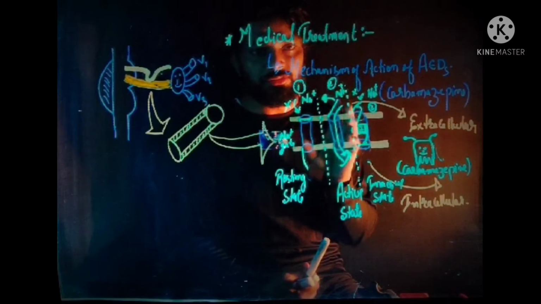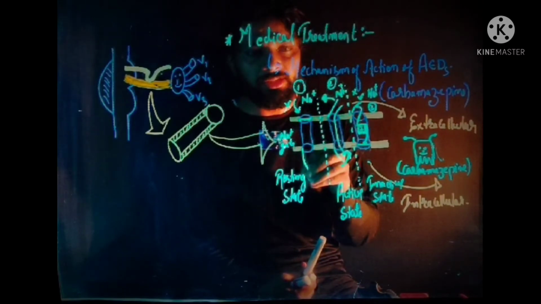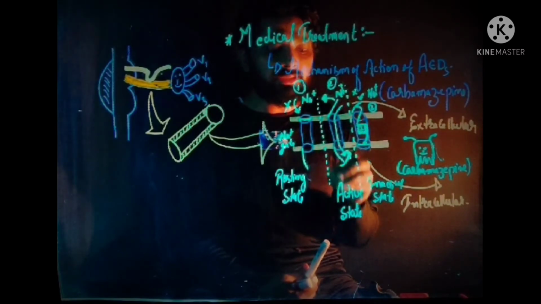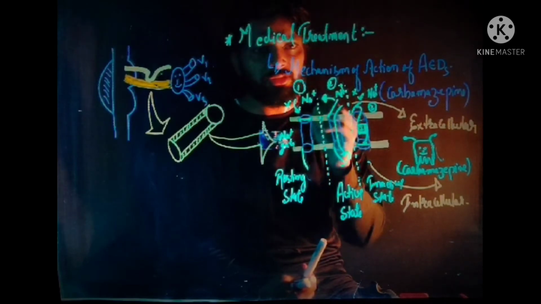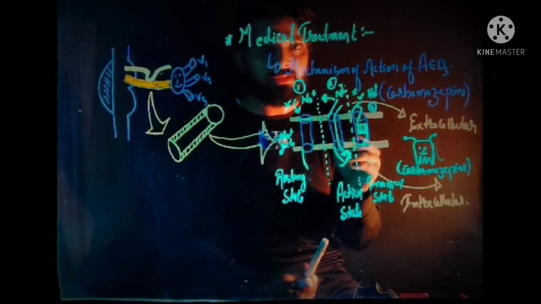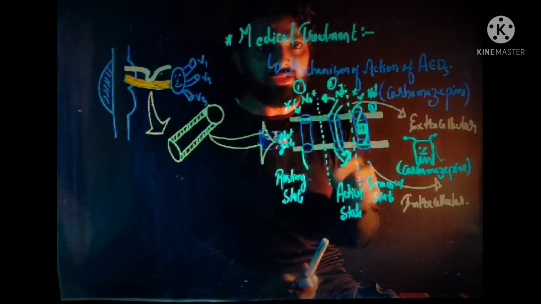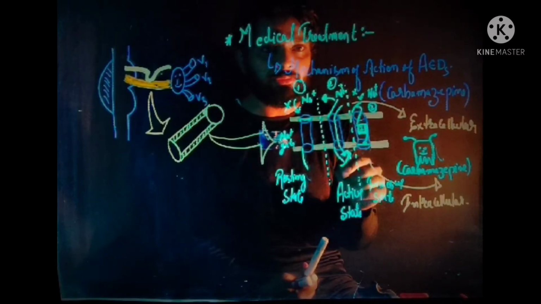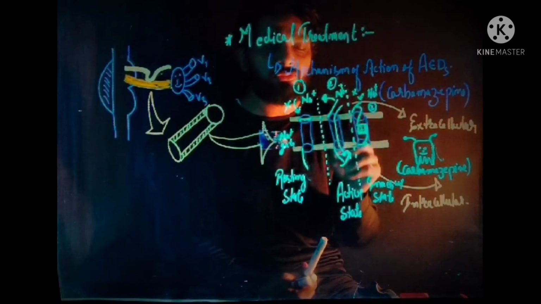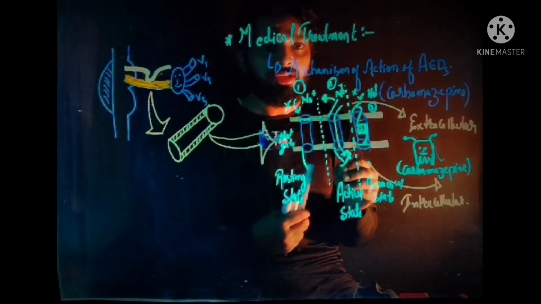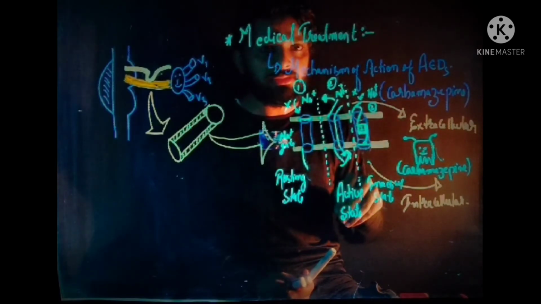In this condition, sodium is not able to enter the cell. But in the active state, the extracellular gate starts to open and the intracellular gate starts to close. So a transient period exists in which both gates of the sodium channel are open and sodium is able to enter the cell.